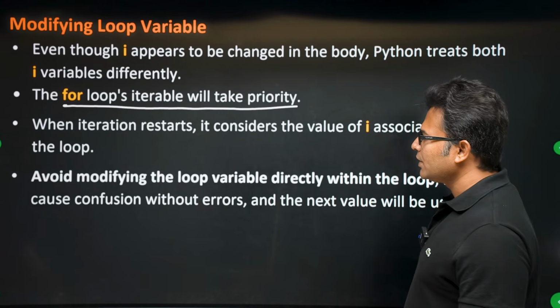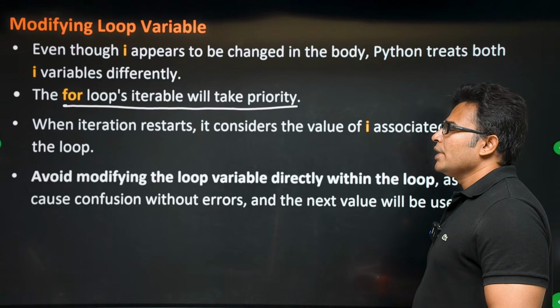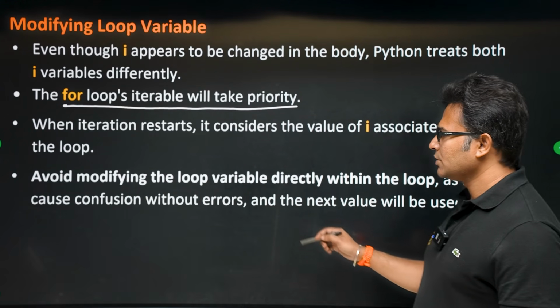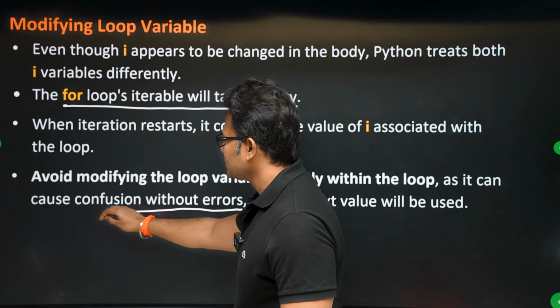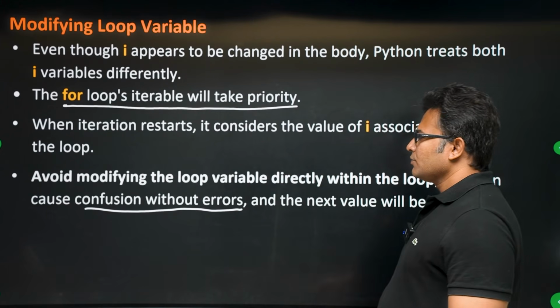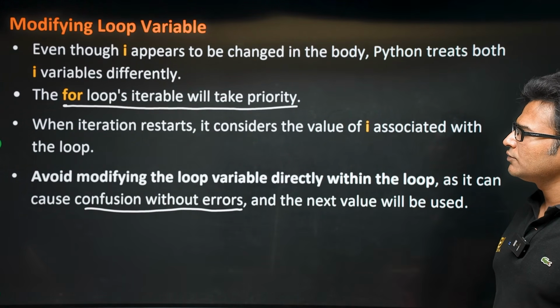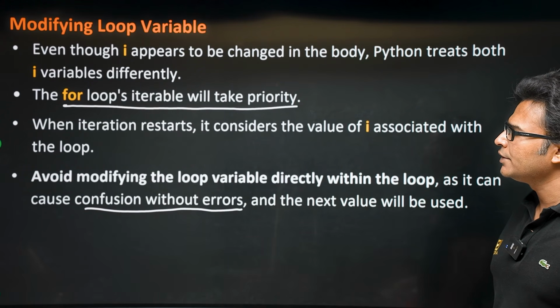So what you are going to get is, there will be no error as such, but it will lead to confusion. So it will lead to confusion without any errors. See, at least if it gives us an error, we'll know that we have done something wrong. It will not even give you an error. It will be confusing for anyone to read and understand it.